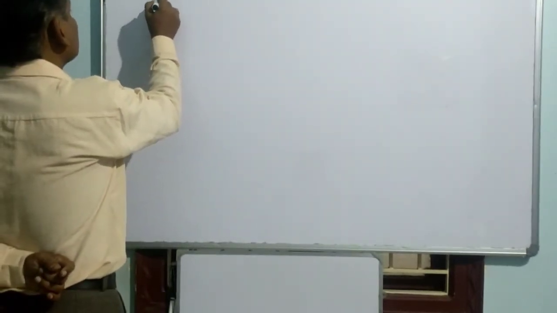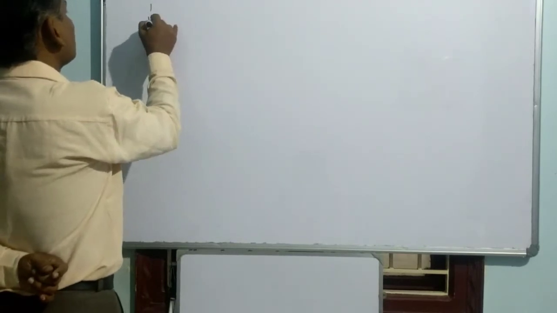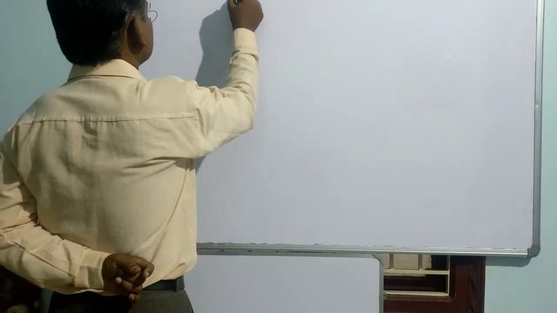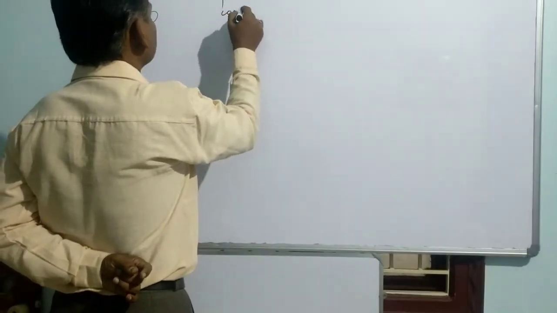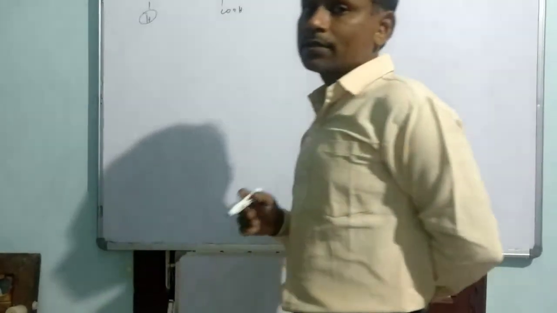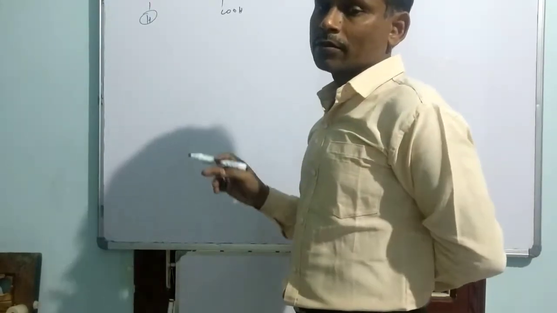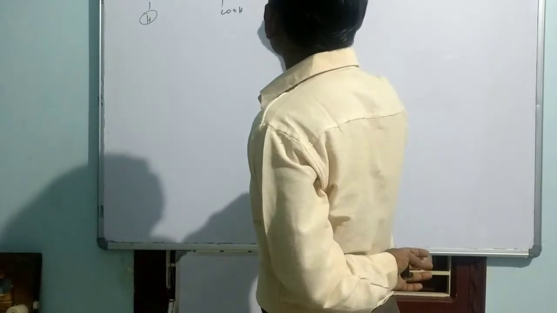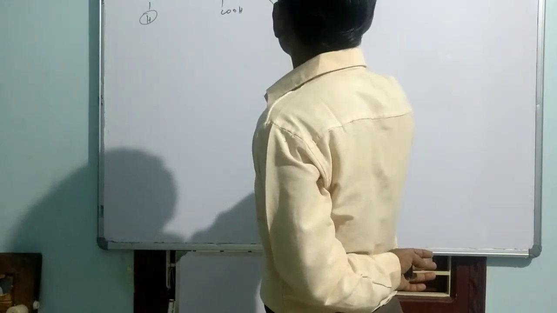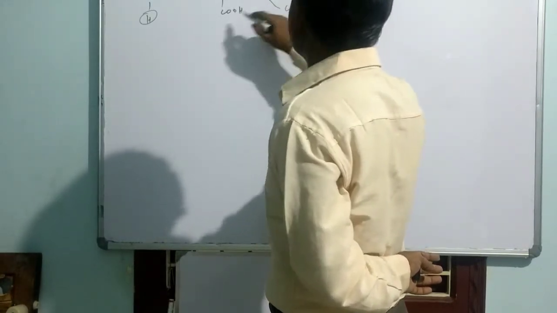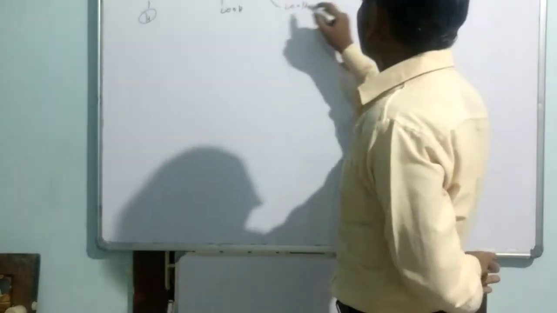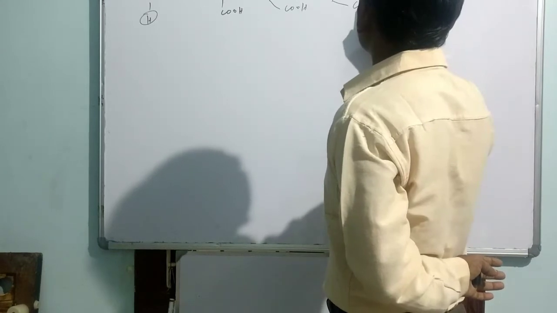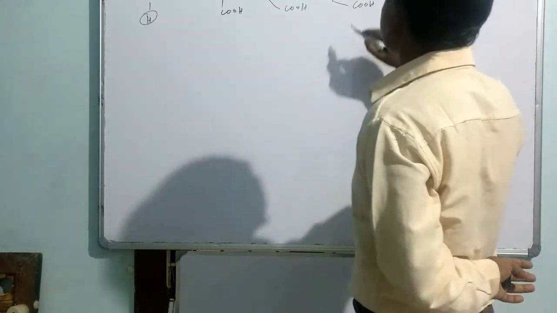we have COOH, let me put here H. Now this H is replaced by another COOH. Then let me increase the number of carbon atoms, and they are called the series of dicarboxylic acids. Suppose we increase one more carbon, this is the next member of dicarboxylic acids. Let me put one more carbon. Like this.